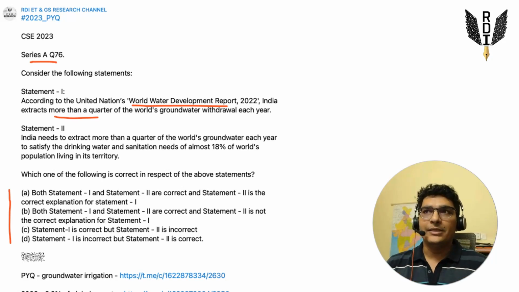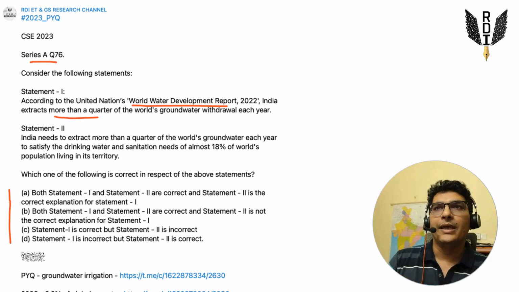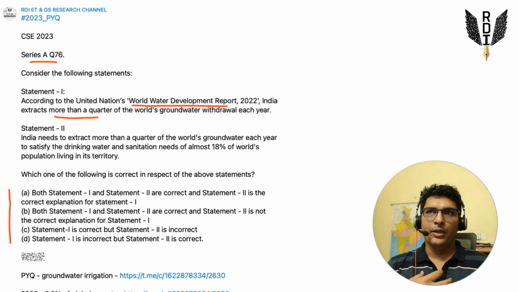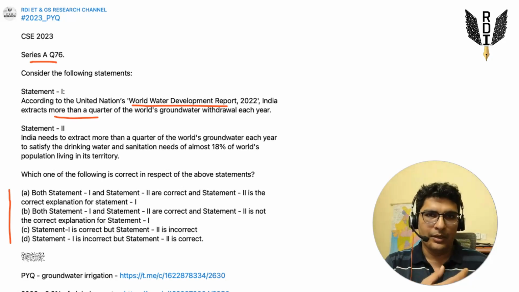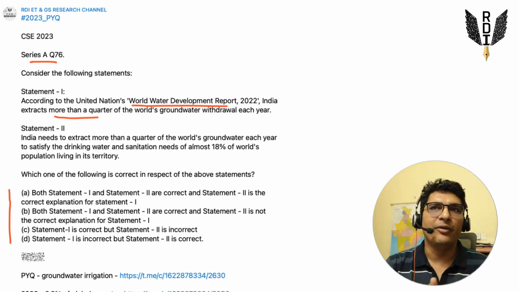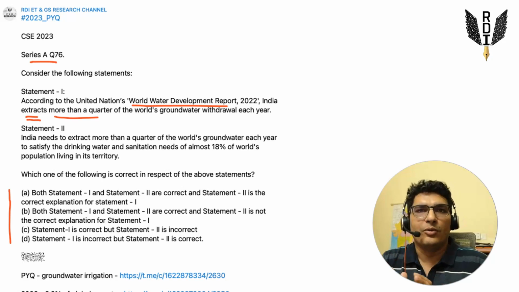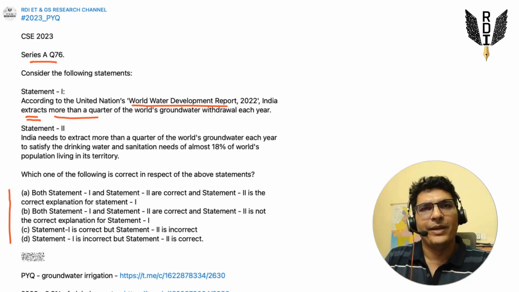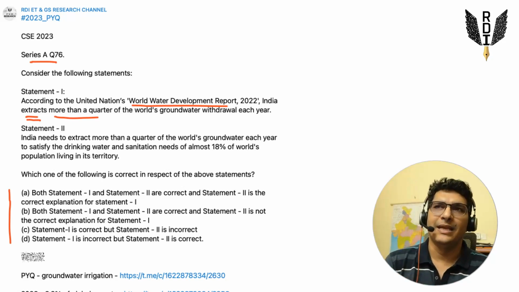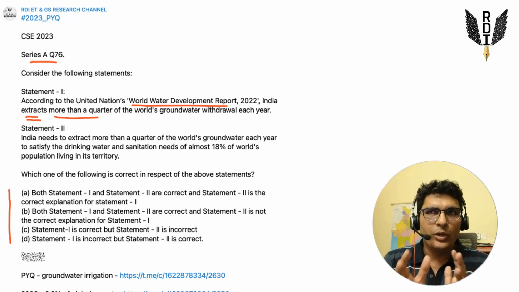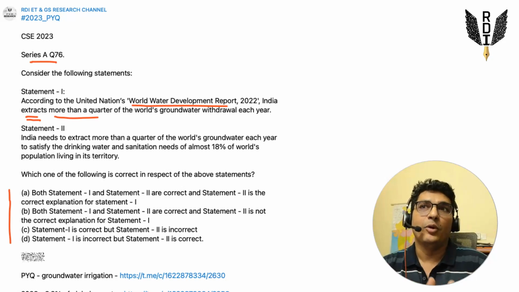So this has a tone, and what kind of tone does this number have? It shows the heavy dependency on groundwater. So this is kind of a negative tone, a would have heard kind of tone, right? Because it says India extracts more than a quarter of world's groundwater. This term extracts means heavy dependency on groundwater, which is not a very sustainable thing, right? So this tone is there, and the number 25% also.